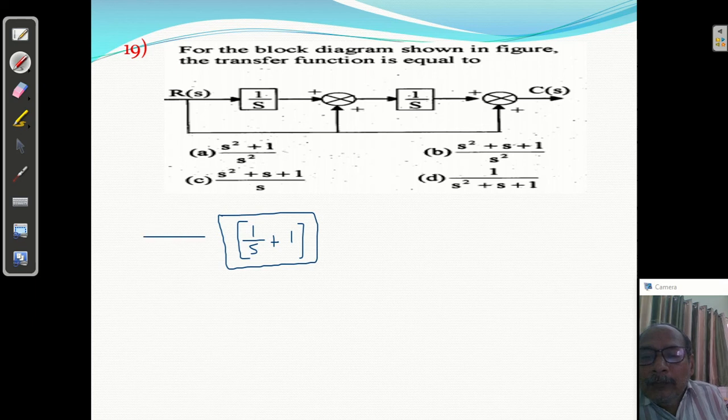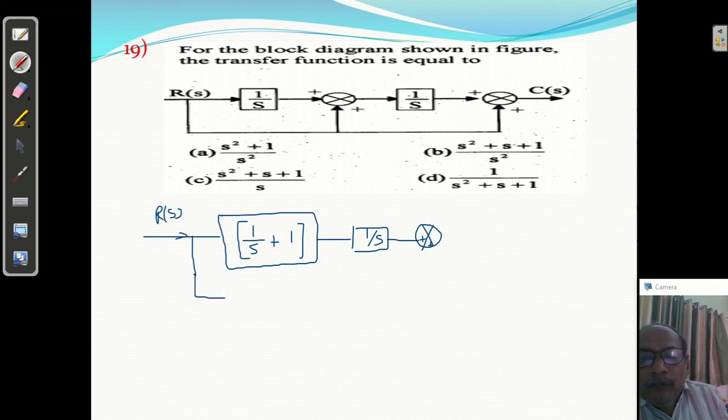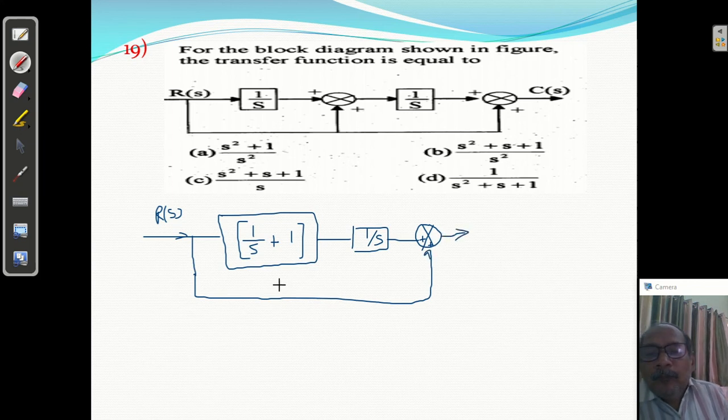Okay, this is R of s, and this is 1 by s. It is plus. Or we have given feedback from here only, it is positive feedback 1. So first of all, it is parallel elements, 1 by s plus 1, into 1 by s.